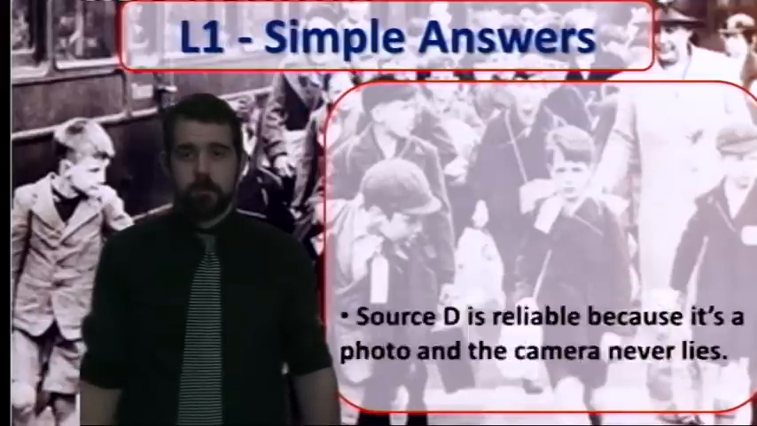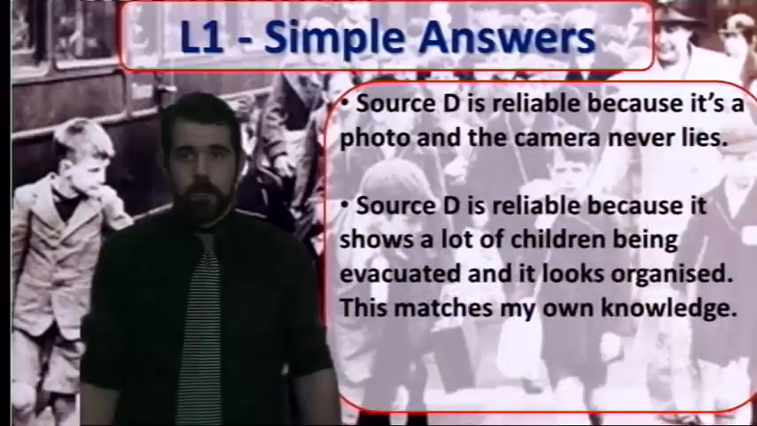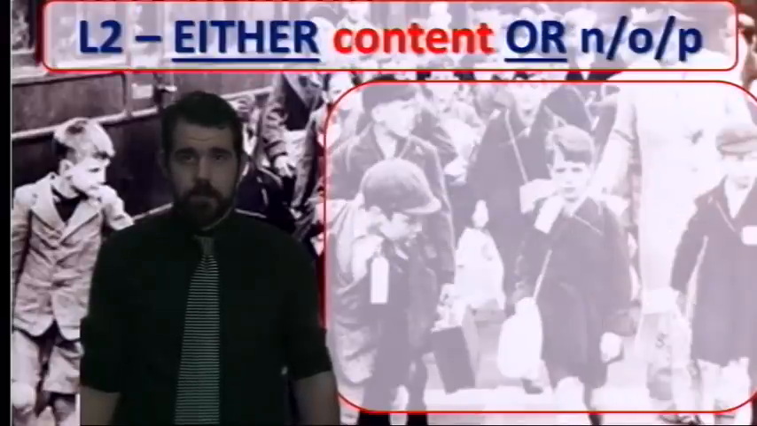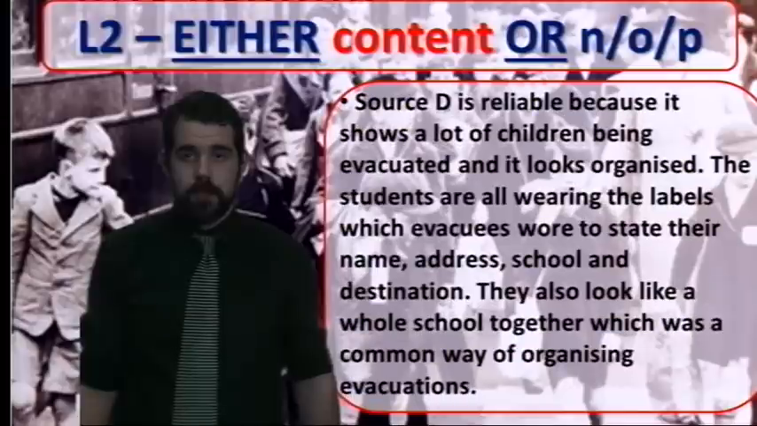A simple answer would be one of these. It's reliable because it's a photo and the camera never lies. That's a poor answer. Or it's reliable because it shows children being evacuated, it looks organised, this matches my knowledge. Both of those are level 1 answers. The top one is about the nature, origin, purpose. The second one is about the content. The second one's no good because you haven't shown me any of your knowledge, you just claimed you've got it. So to get into level 2, it's either content or nature, origin, purpose. If you're only talking about one thing, you're going to be in level 2.